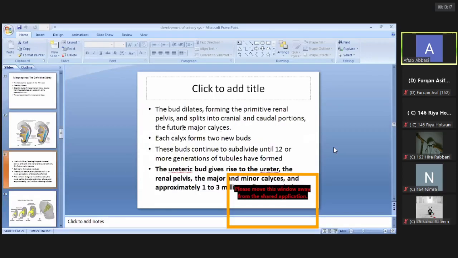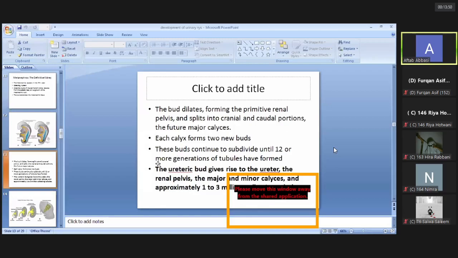Then this renal pelvis is split into two parts, the cranial part and caudal part, that will form the future major calyces. Each major calyx forms two new buds that will form the minor calyces. These buds continue to subdivide until 12 or more generations of tubules. This means the structures that develop from the ureteric bud are the ureter, the renal pelvis, major calyces, minor calyces, and about 1 to 3 million collecting tubules.